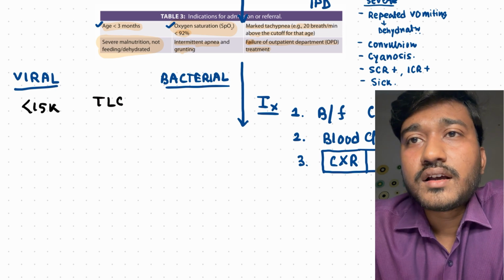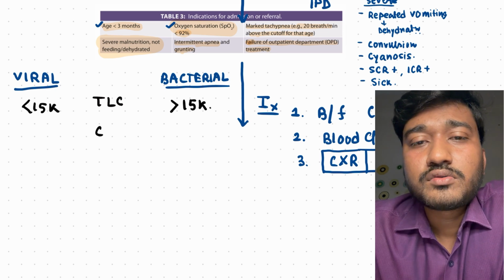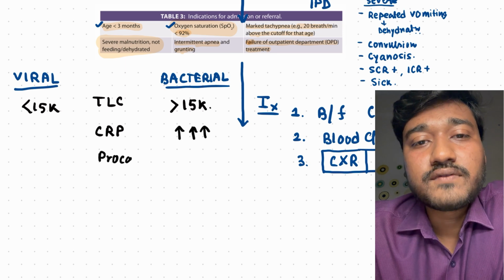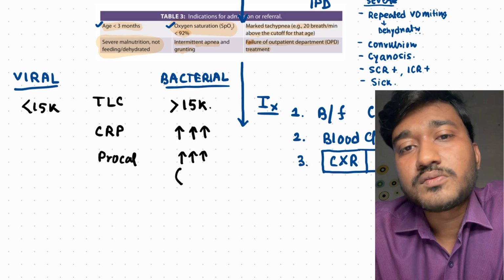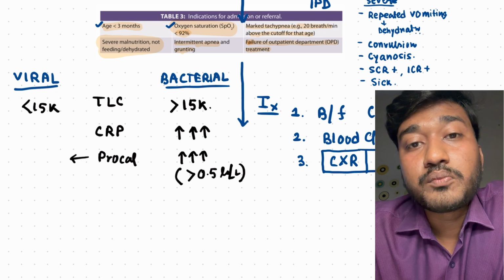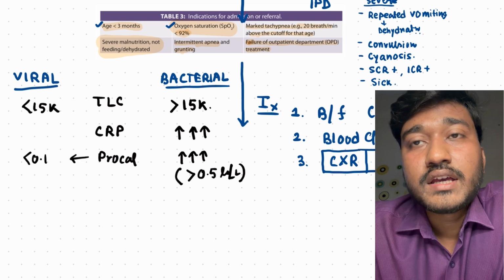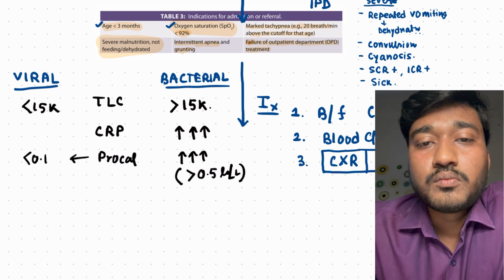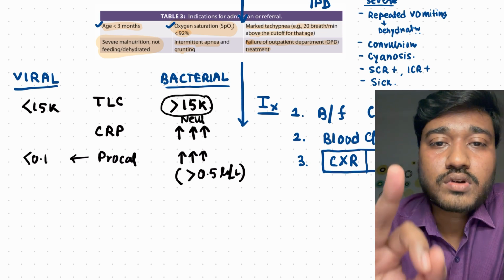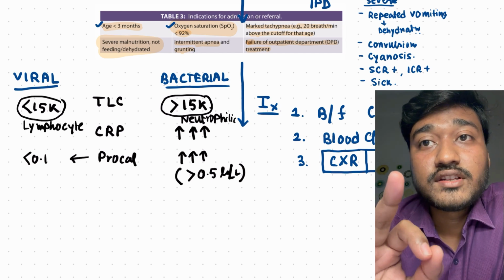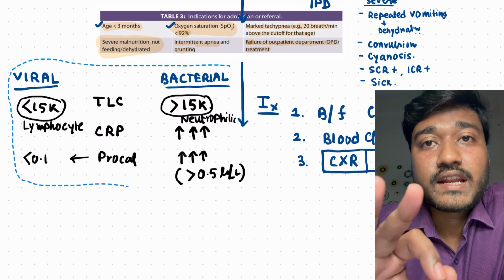Okay. If you have blood reports, what will you find in the total count? In case of viral pneumonia, usually less than 15,000. In case of bacterial, this is more, more than 15,000. CRP will be more in bacterial pneumonia, and procal will be more in case of bacterial pneumonia. That is how you differentiate between virus and bacteria. More total count, and in the differential cell count, there is neutrophilia in case of bacterial. In case of viral, this is lymphocytic.